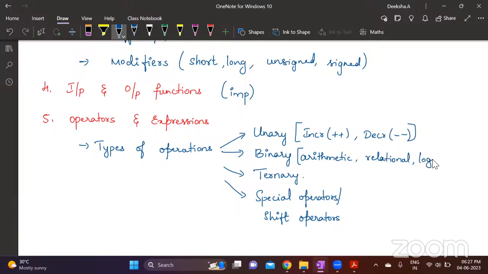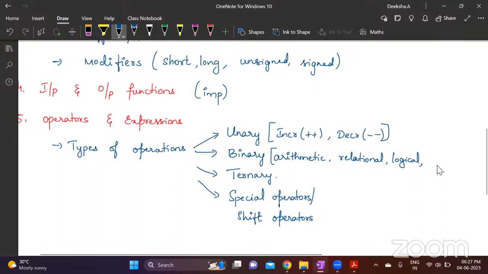And then you have logical operators. Logical operators are and, or, and not. After that, you have the assignment operator. Assignment operator is the equal to operator. Further, you can divide this into 2 categories.